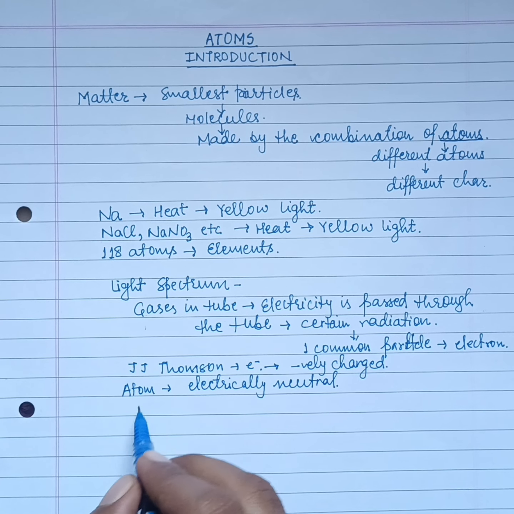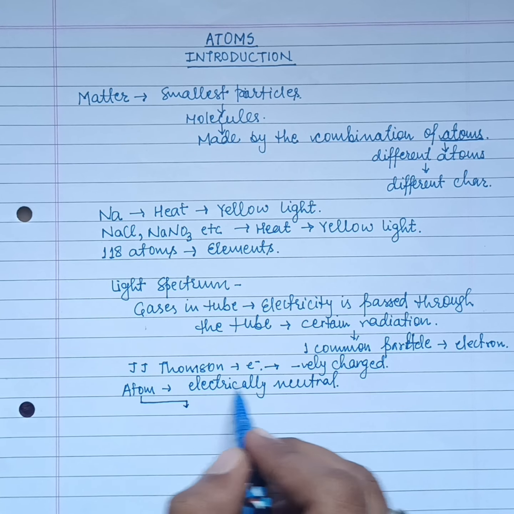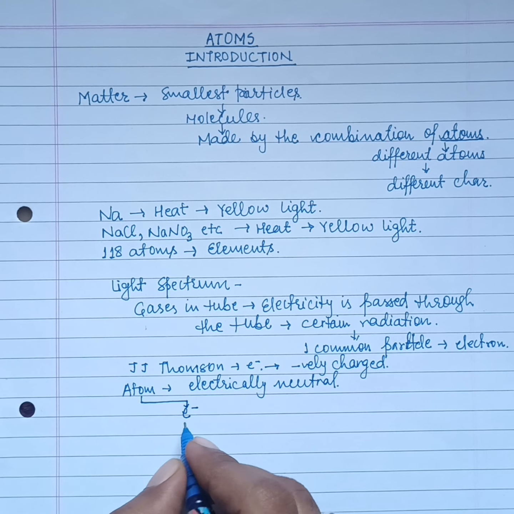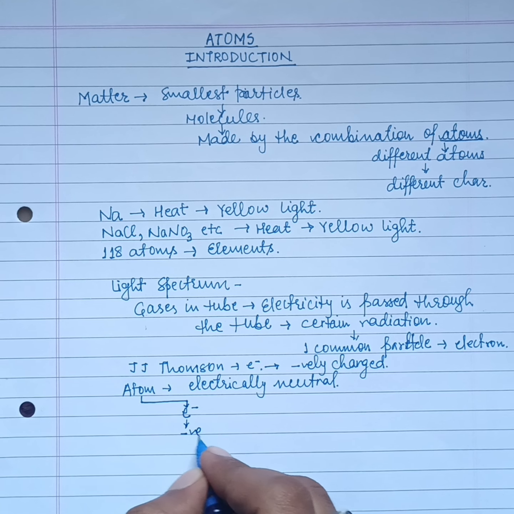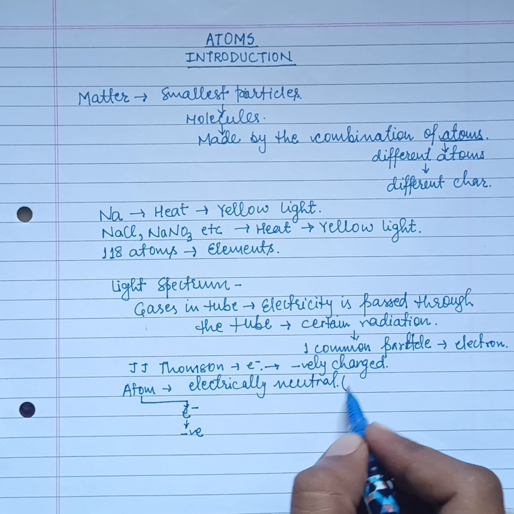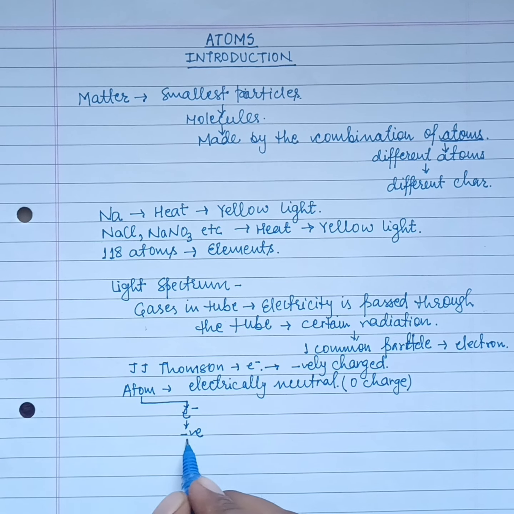So if the electron is negatively charged and the atom is electrically neutral, that is, zero charge, we need to cancel this negative charge.